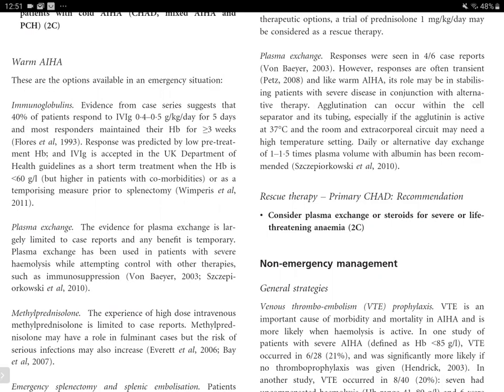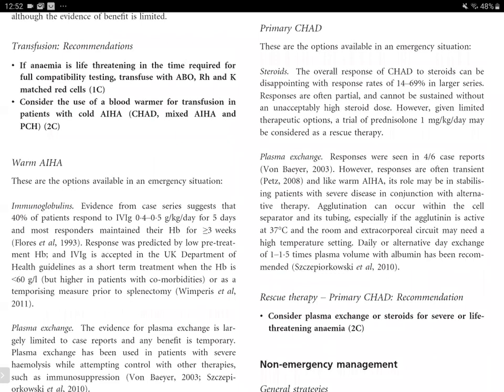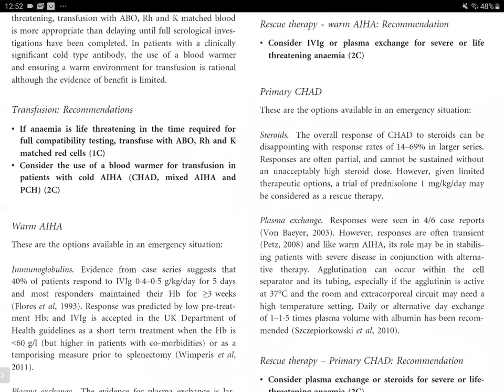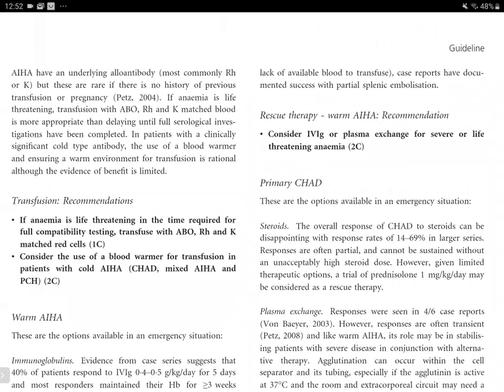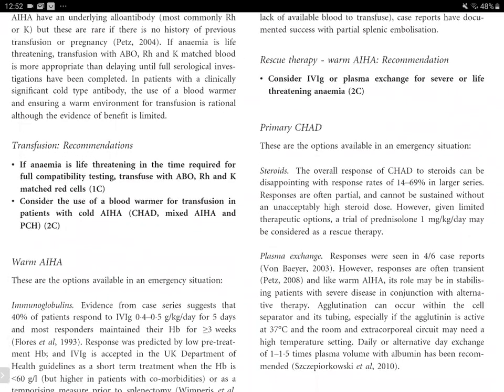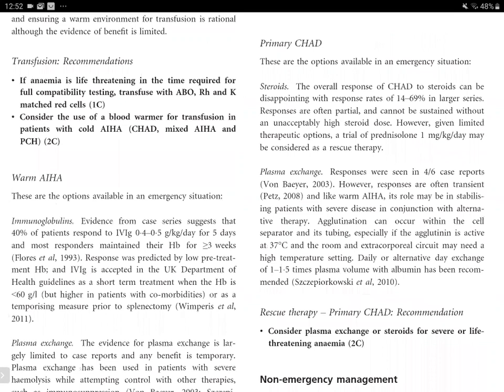The response was predicted by low pre-treatment hemoglobin, and IVIG is accepted by the UK Department of Health as a short-term treatment when the hemoglobin is less than 60 gram per liter, but higher in patients with comorbidities. So in patients with comorbidities, even at higher hemoglobins, IVIG can be used. Otherwise, it is used in those cases that do not respond to transfusion or have become transfusion dependent, and then we need to consider IVIG as an emergency treatment for these patients.